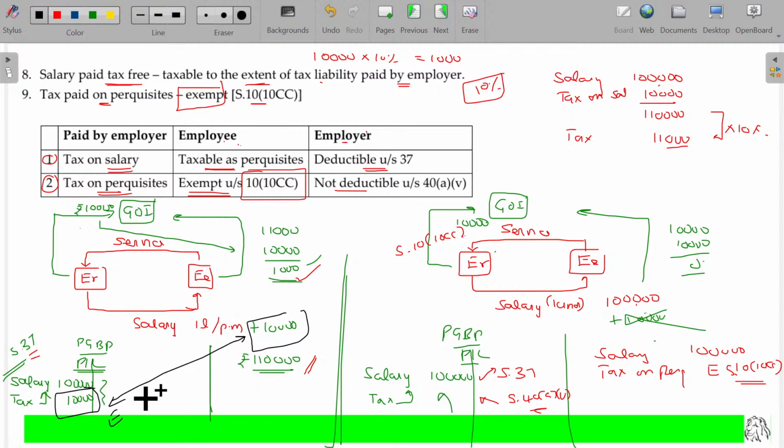Here expenses, here income. In this case, here no expenses, here no income. Non-tax and perquisites exempt and it is not deductible in the books of employer also. Clear? Hope now you'll be able to understand. Salary paid tax free and tax paid on perquisites.